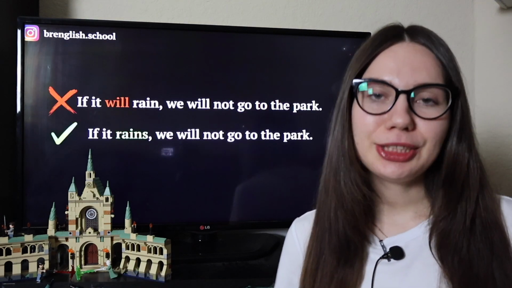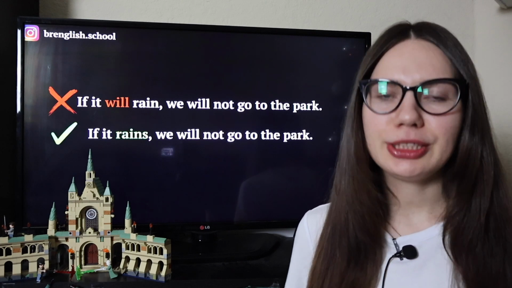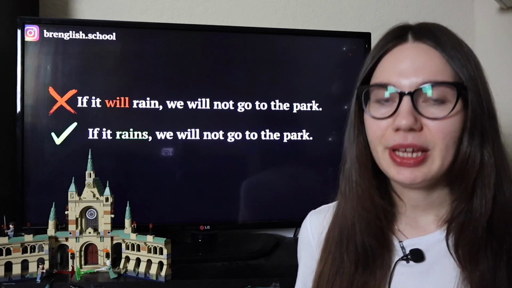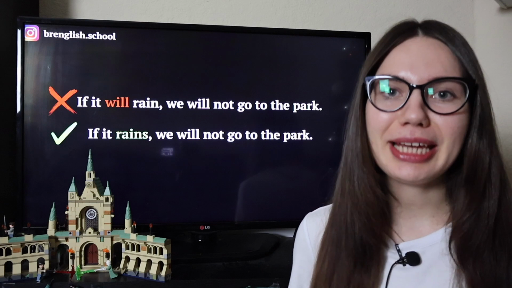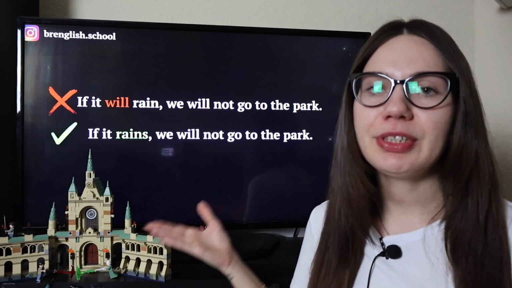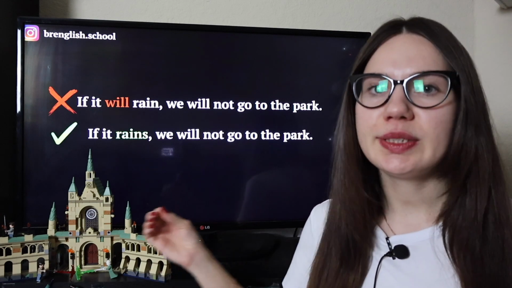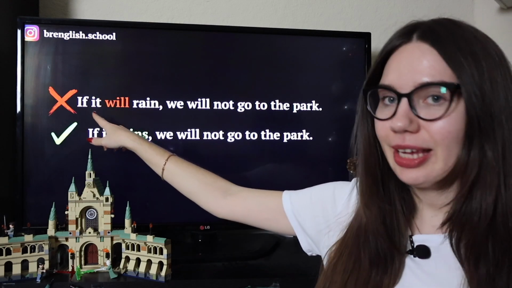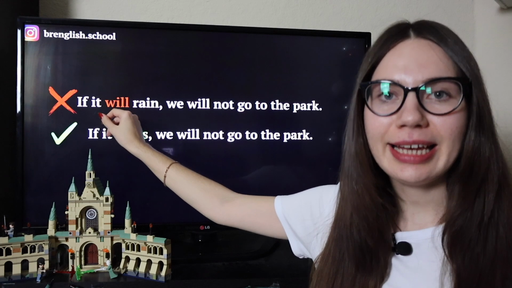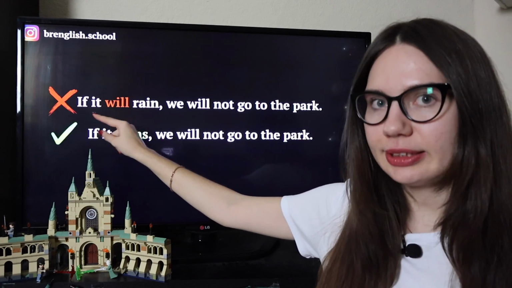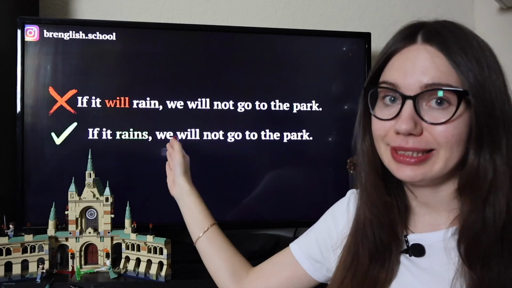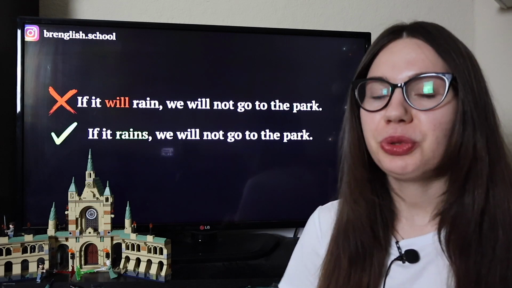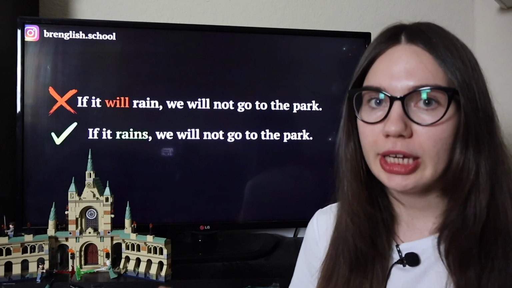So the next mistake is connected to the first conditional. I agree that sometimes conditionals can be difficult, but zero and first conditional are pretty easy, although some students are still making mistakes in it. So we have a sentence: if it will rain, we will not go to the park. You see that the mistake is will. It means that in this clause after if, I can't use will. In this clause after if, I have to use the present simple form. If it rains, we will not go to the park. So never, memorize, you never use will after if.